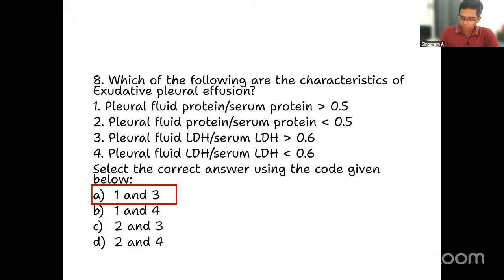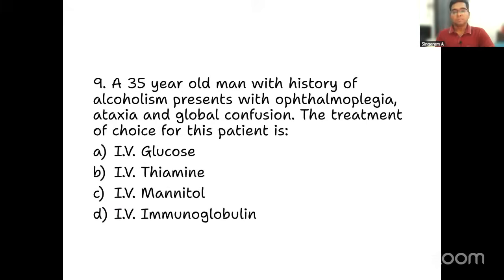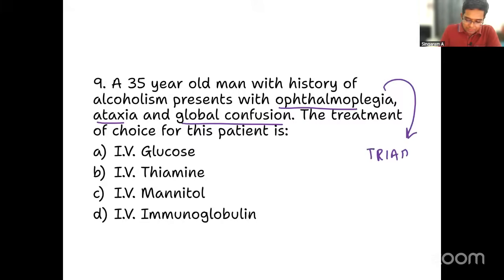Okay. Moving on to the next one. This is pretty straightforward. A 35-year-old man with a history of alcoholism presents with ophthalmoplegia, ataxia, and global confusion. Global confusion means he's not oriented to the time, place, and person like that. Ophthalmoplegia, ataxia, and global confusion. Now, this itself is considered as a triad.